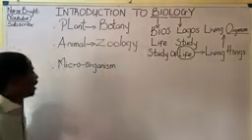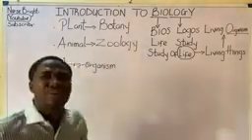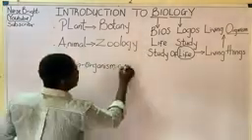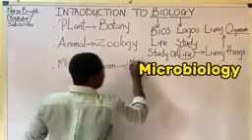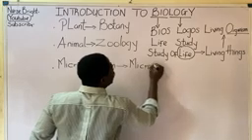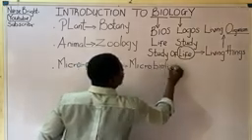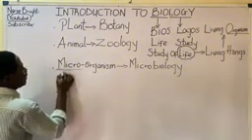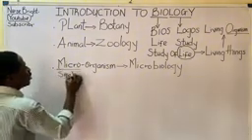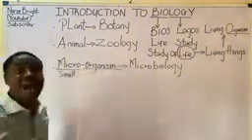And moving further, when we study microorganisms, it is regarded to be called microbiology. Are you following me? So these are the three major branches of biology. You know, what are microorganisms? The word micro simply means small, and the word organism simply means things that have life in them.